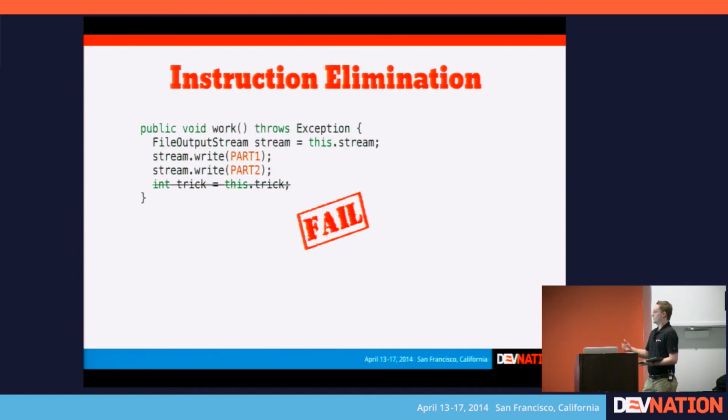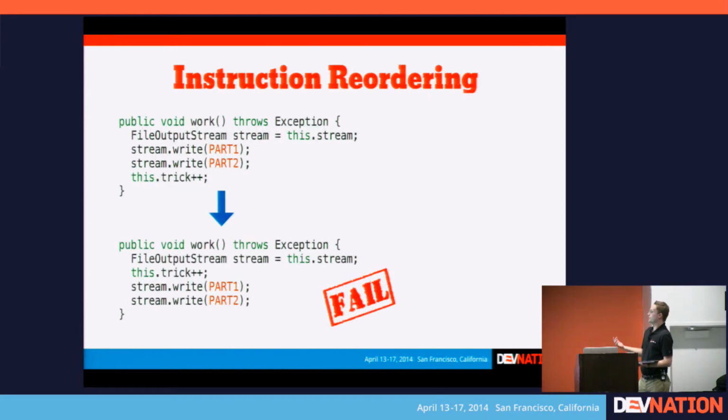So as an example, if I just stick a field read right here at the bottom, then it'll realize, you don't use this field, I'm just going to get rid of that instruction. It's a perfectly legal transformation for an optimizer to make. So now our attempt to keep it alive just failed. It may do other things. It may rewrite the ordering of instructions, which happens more often than you would like to think. I mean, this is the cause of a lot of race conditions in concurrent code in general.